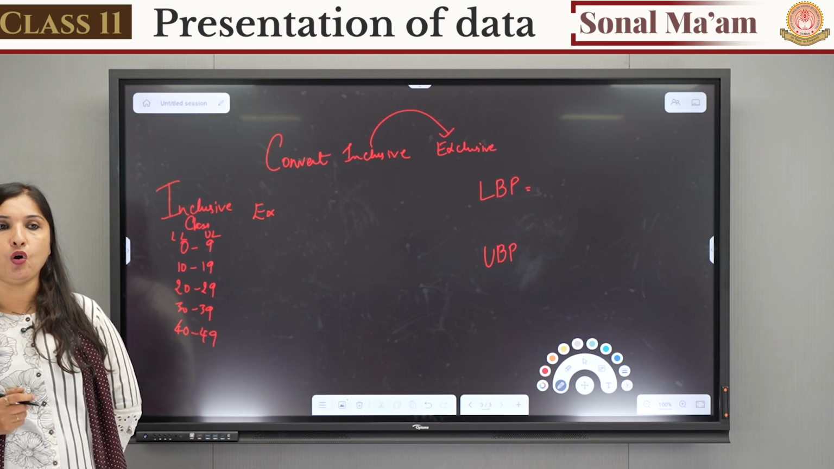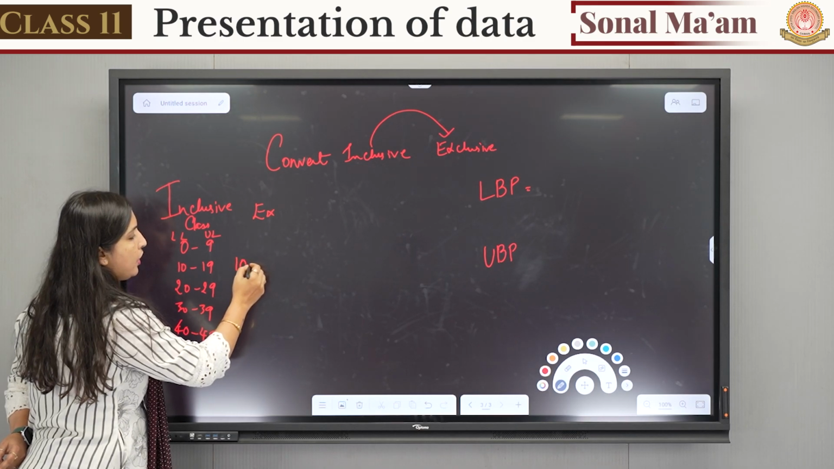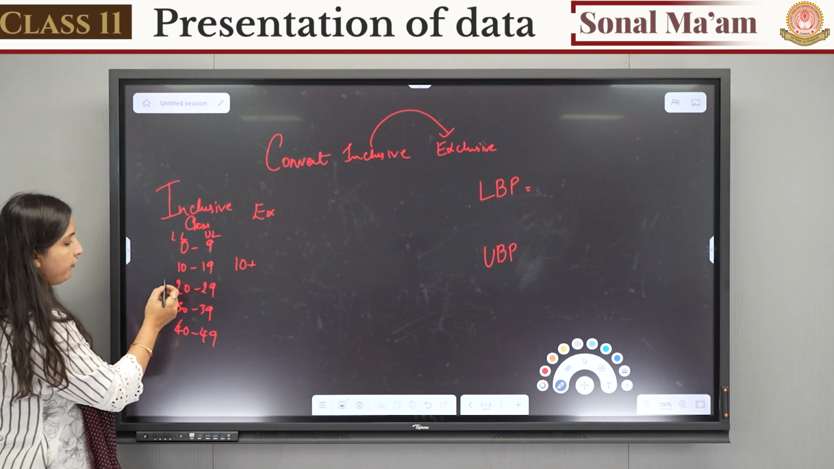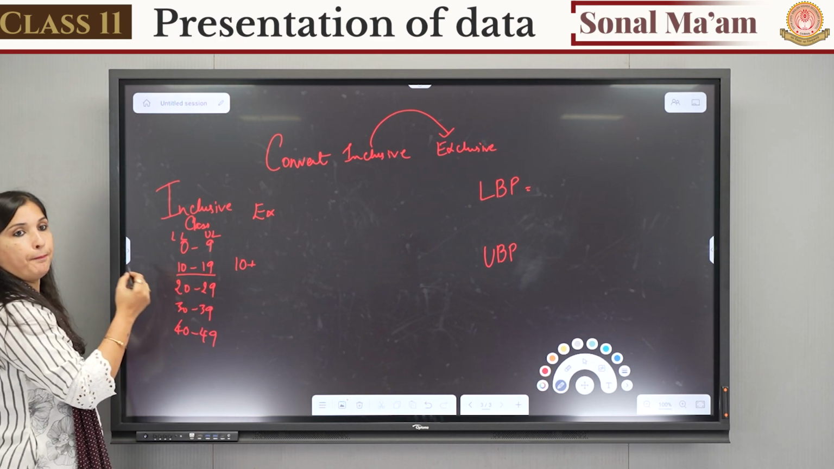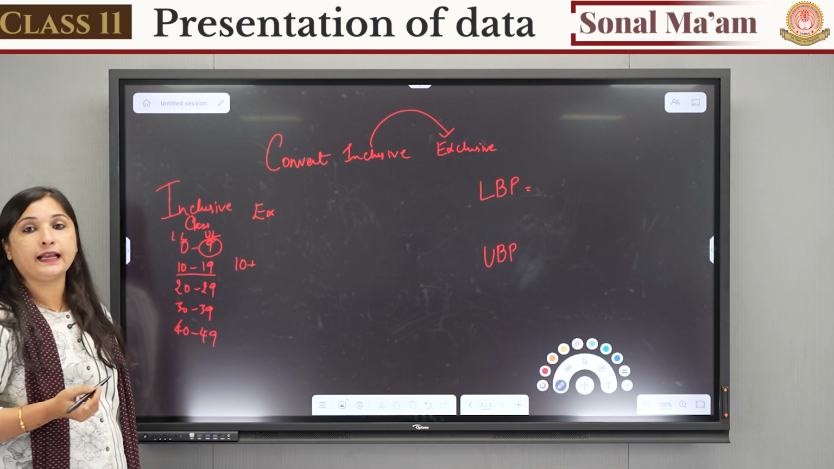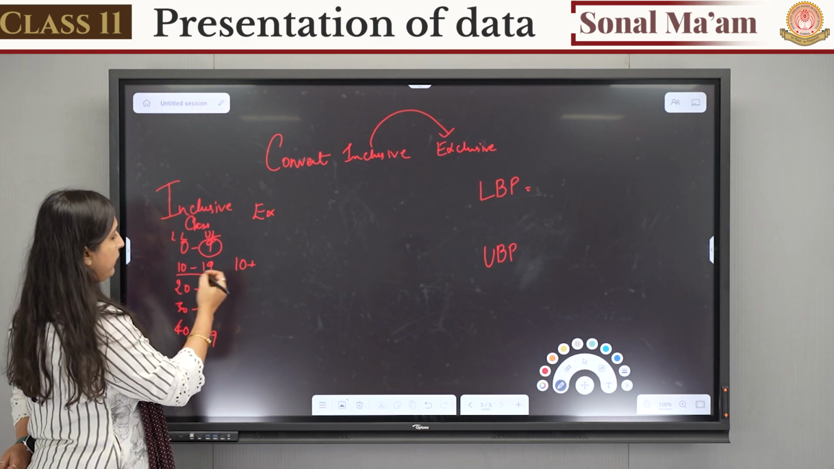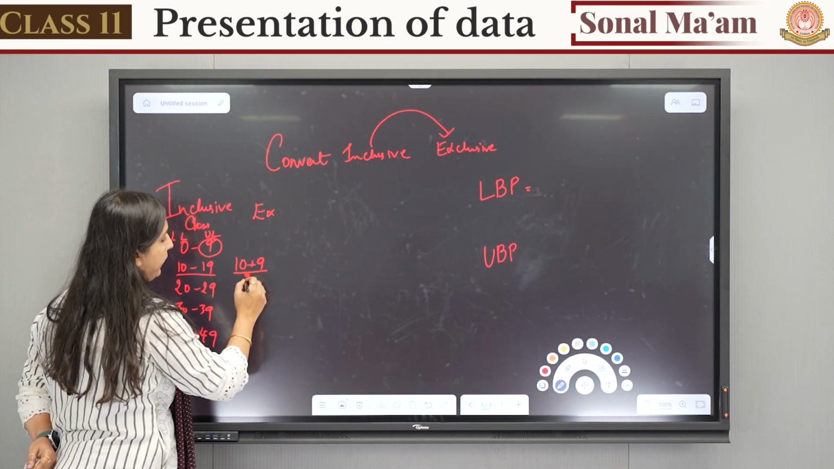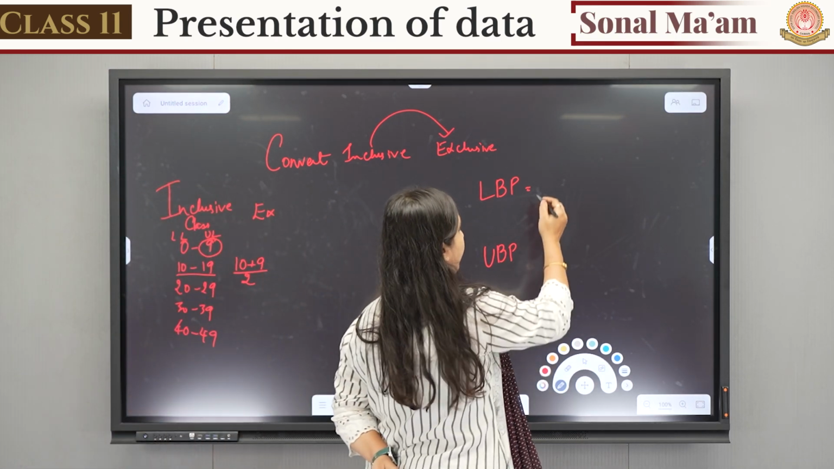10 to 19. Which is the lower limit? 10 is the lower limit, right? The formula for lower boundary point: lower limit of the same class plus upper limit of the preceding class. Preceding class means previous class. Upper limit of the previous class will be 9 and that will be divided by 2. This is the formula for lower boundary point.